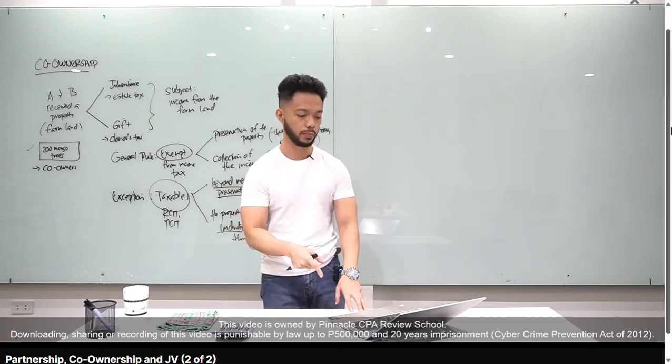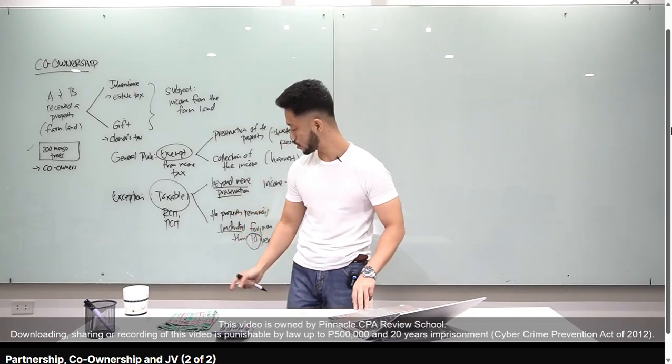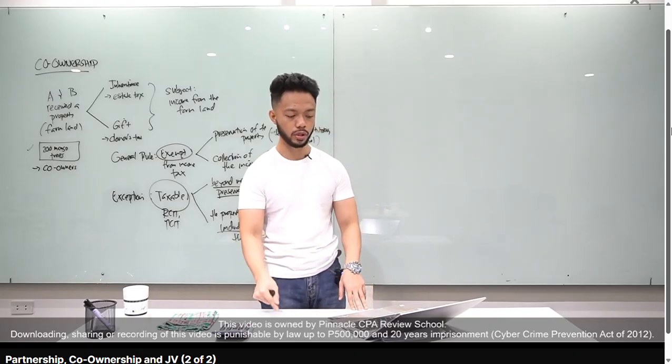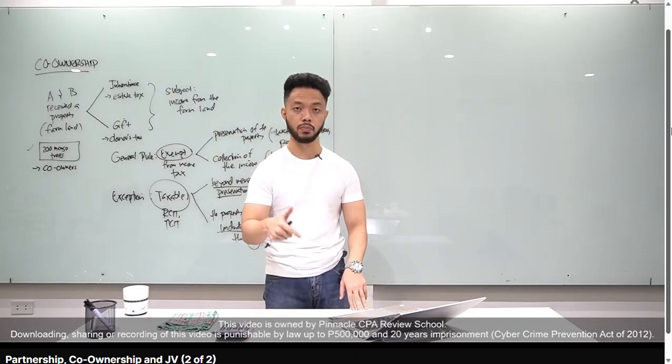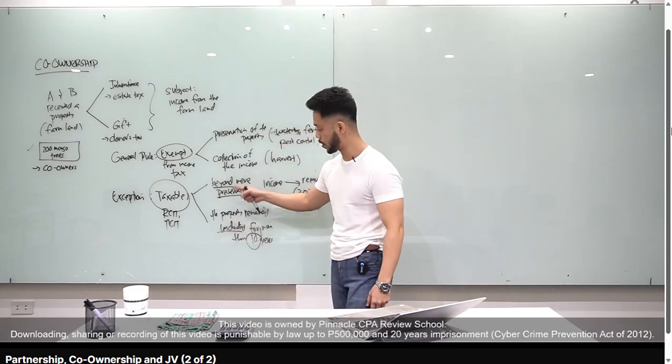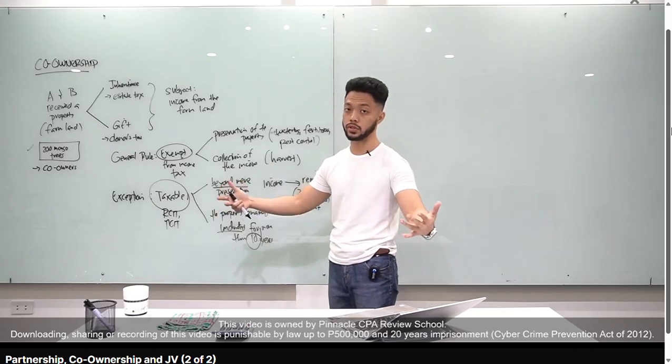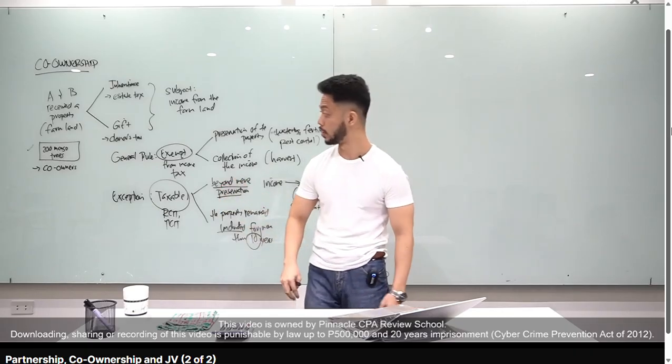Okay? Letter C. When the property remained undivided for more than 10 years, okay, magiging taxable ka na. And letter D. In other instances where the co-ownership activities are already beyond mere preservation. Okay, so yun lang. Basically, beyond mere preservation and mere investment and yung 10 years. So basically, yun yung exceptions. Pag ganyan, magiging taxable co-ownership na siya.